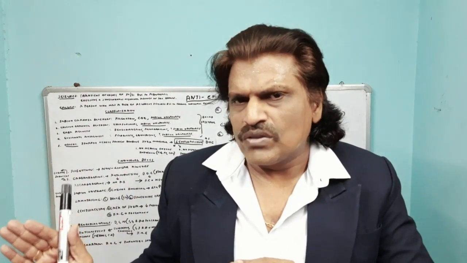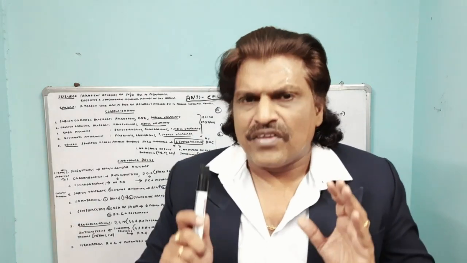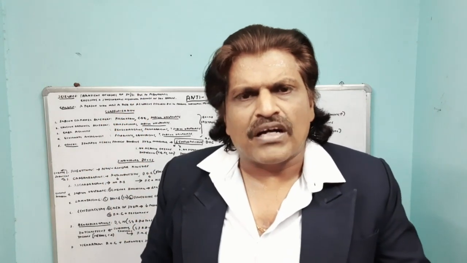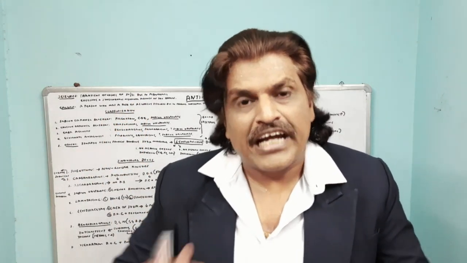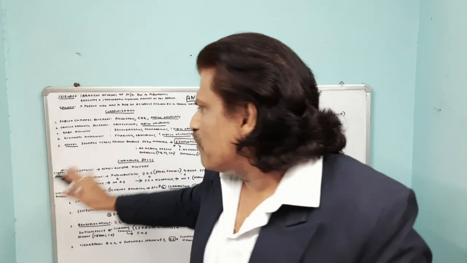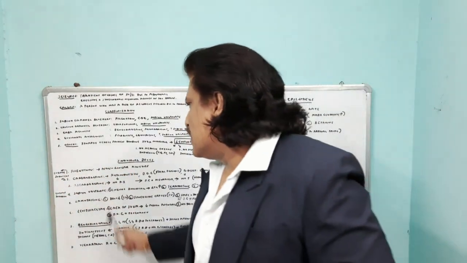The usual dose is 5 milligrams per kg body weight. The usual starting dose is 200 milligrams, and therefore be careful. It follows non-linear kinetics. So you can go up to 400, 500 milligrams, beyond which it produces undesirable side effects like ataxia, gum hypertrophy, nystagmus, or hirsutism. So we have to be very careful with phenytoin. It follows non-linear kinetics.